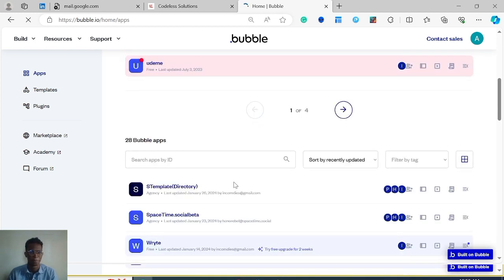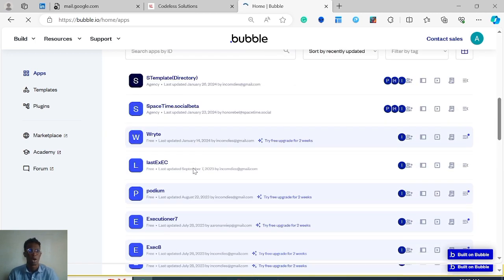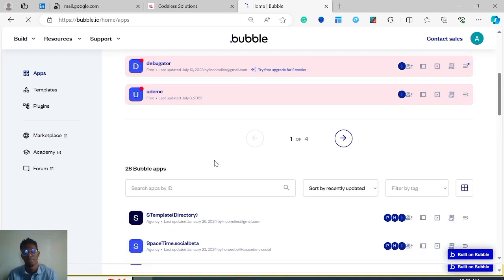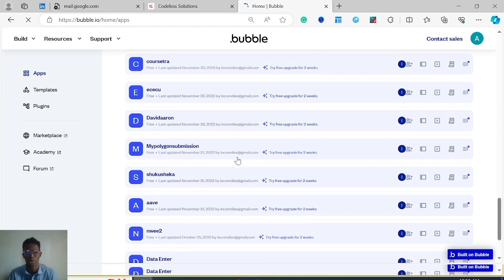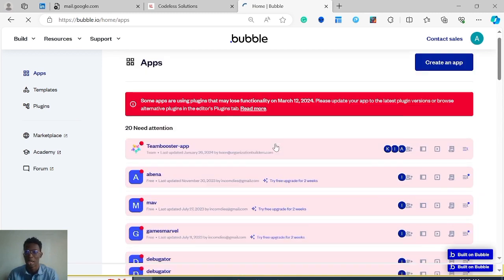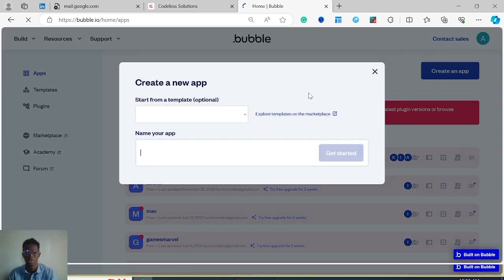Now this is sort of my major work or production kind of environment. So yours might be slightly different. As you can see, I work on quite a number of applications, but don't be inundated by that. When you come into this interface, all you want to do is click on build a new app. Don't worry about starting from a template. We just want to build it from scratch, keep everything easy. And I'm going to name my app To Do.